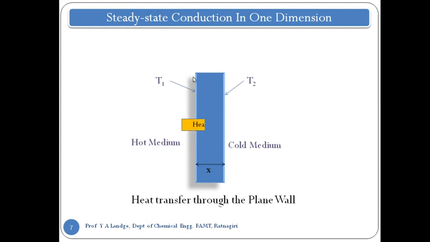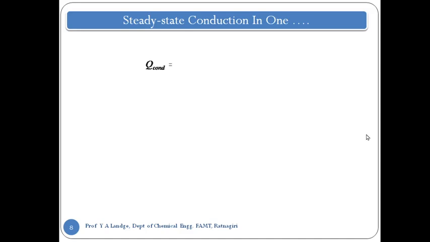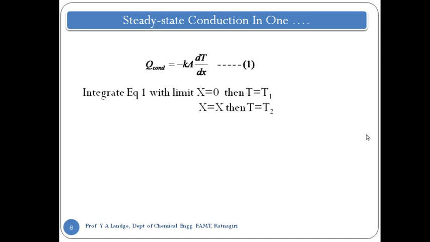Now this is the case, T1 and T2, and the heat moves from this direction. So x here is 0, and here x equals x. At x equals 0, the temperature is T1, and at x equals x, the temperature is T2. Accordingly we set the limits for the integration. After integrating equation number 1, you get this equation. The limits are 0 to x for dx, and this is the rearrangement of the equation, with T1 to T2.